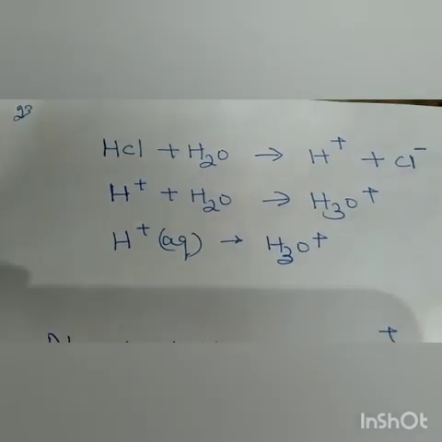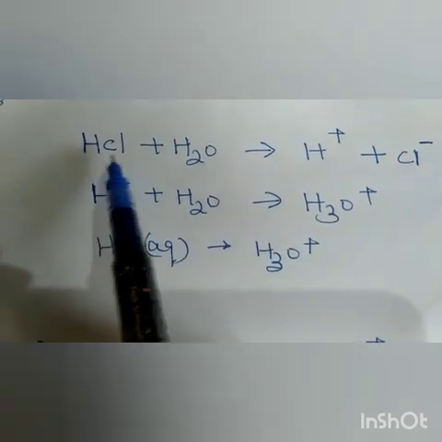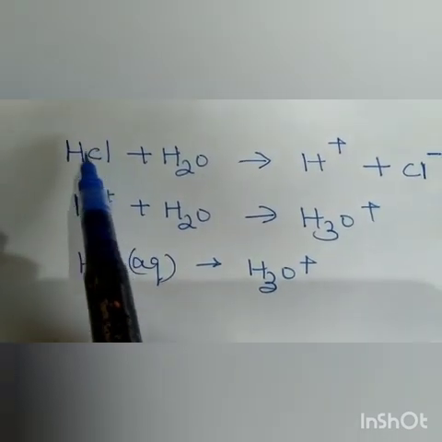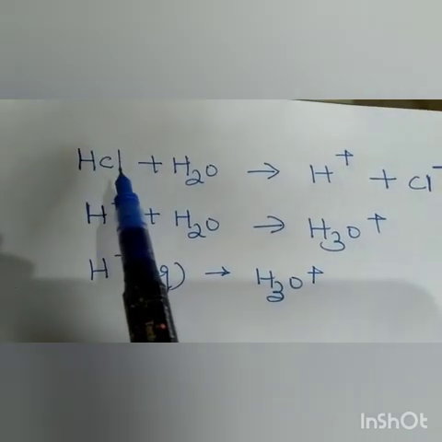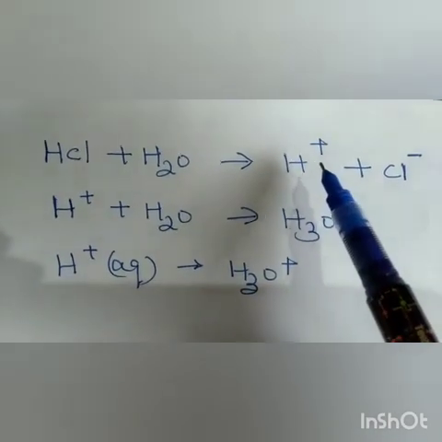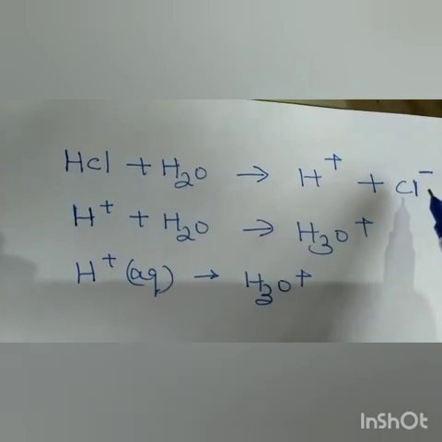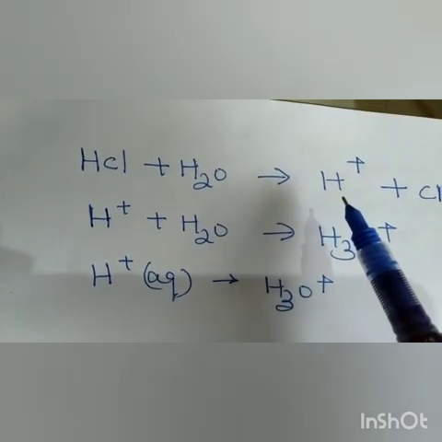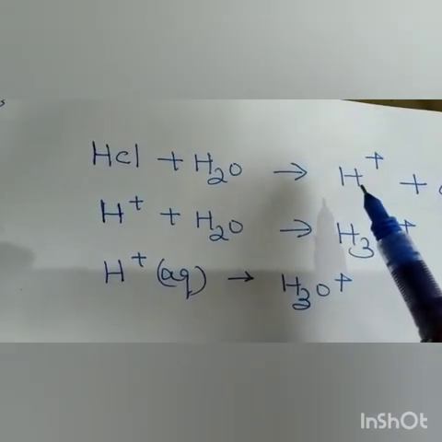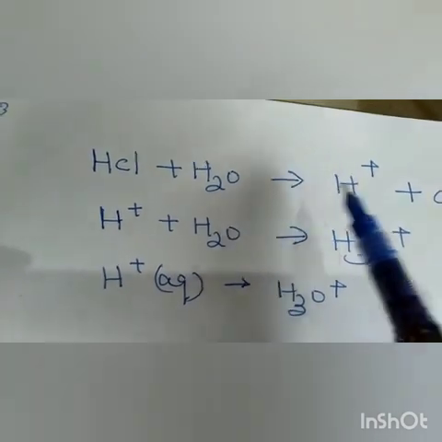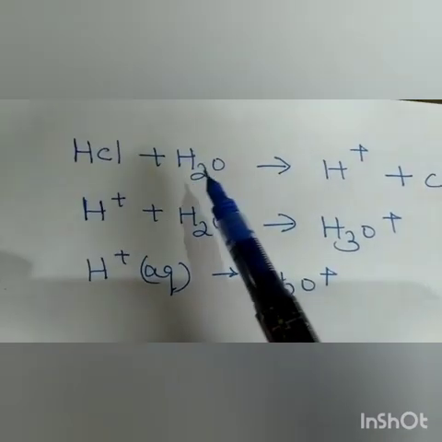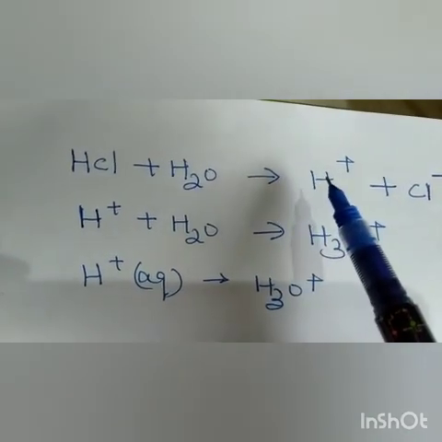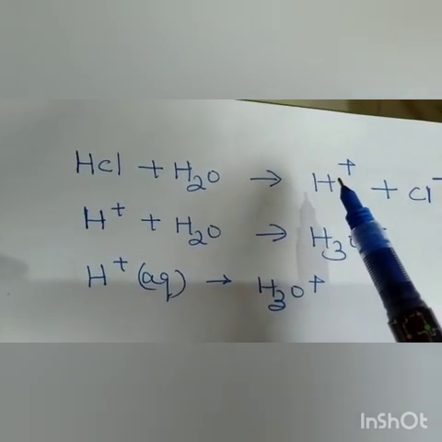I hope all of you have understood. Now you can see here, this is HCl in combined form. Now when water is added, this water is responsible for the dissociation, breaking of HCl, and when it is broken, what you get is ions, that is H positive ions and chloride ions, and these H positive ions are responsible for the acidic behavior of acids. If these H positive ions are not there, then acids are not acids. So in the wet litmus paper, the water has dissociated HCl to H positive and chloride, and because of the free H positive ions, the blue litmus turned red.